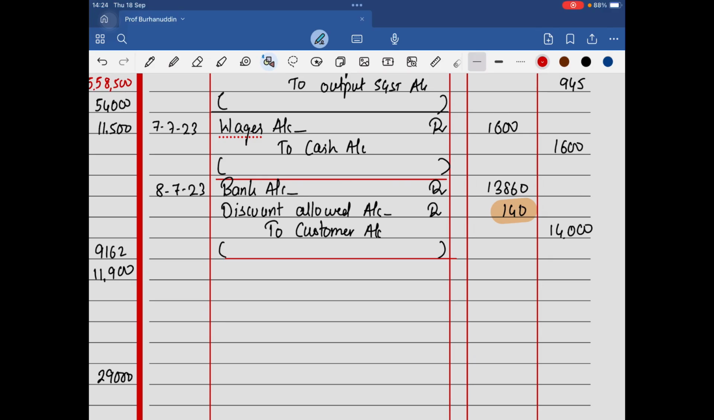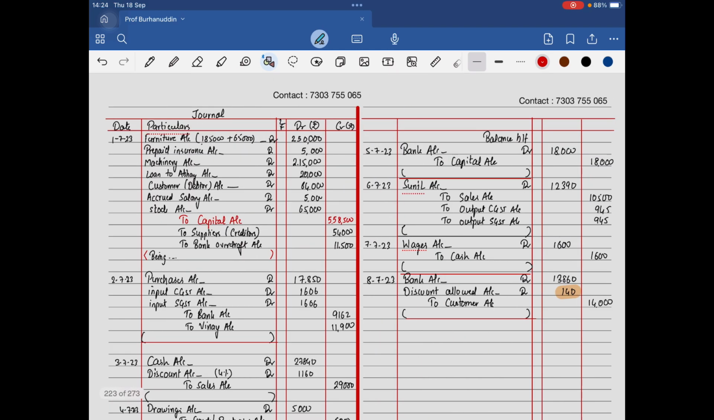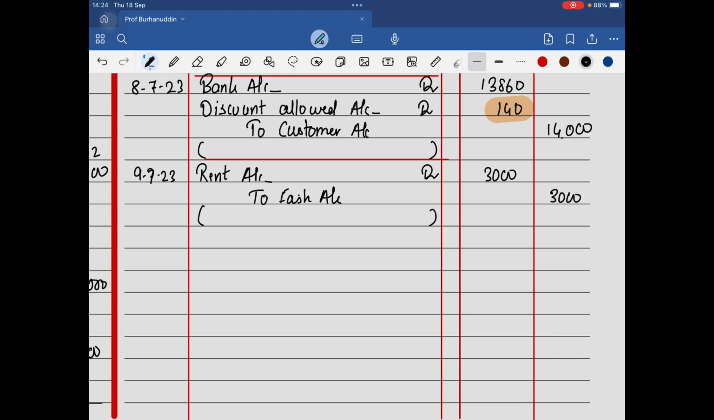Eighth is done. So now the ninth one. Beta, paid rent, so this is very basic. Rent account debit to cash account 3,000. Ninth is the date, so here you're going to write 9th of July. And you're done. Difficulty? No.